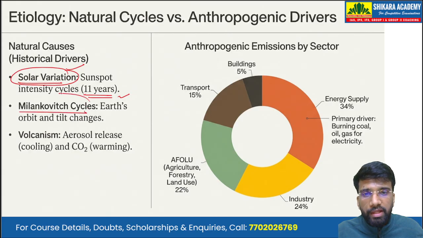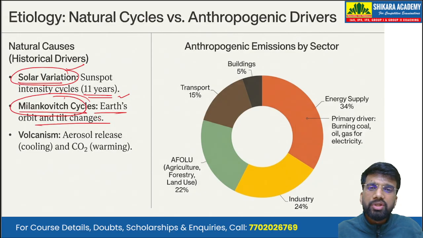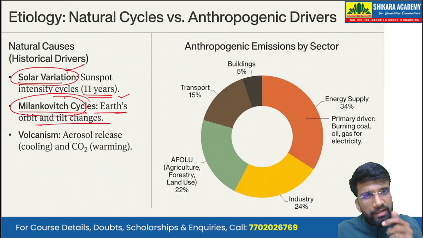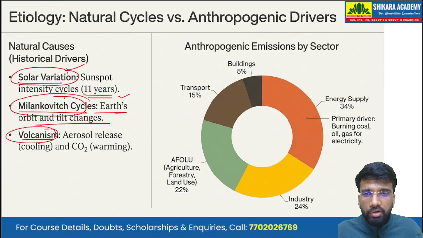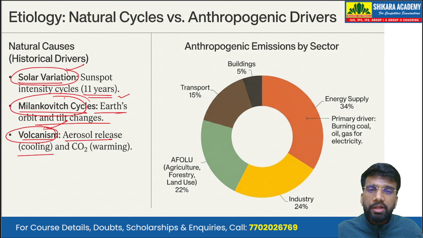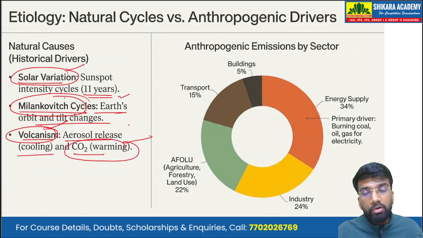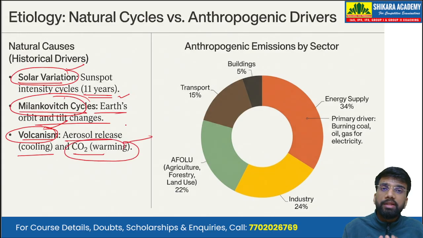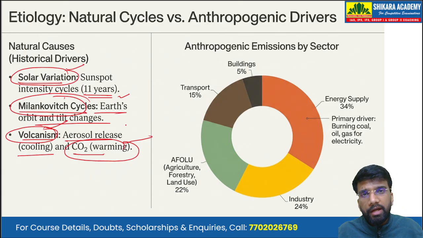Then there are Milankovitch cycles. Now, these are influenced by the changes in the Earth's orbit, in the Earth's tilt, as well as in the Earth's eccentricity. Then there is volcanism. Volcanic eruption is a natural process. Now, the aerosols that are released from the volcanoes get suspended in the atmosphere, and the volcanic eruptions also release a massive amount of carbon dioxide, thereby further warming the atmosphere.